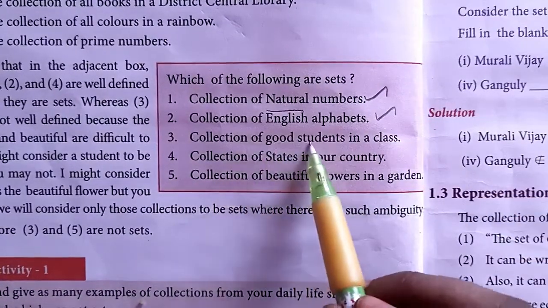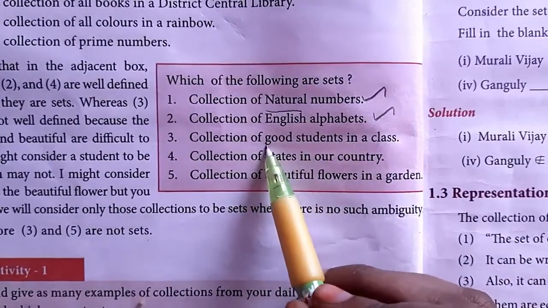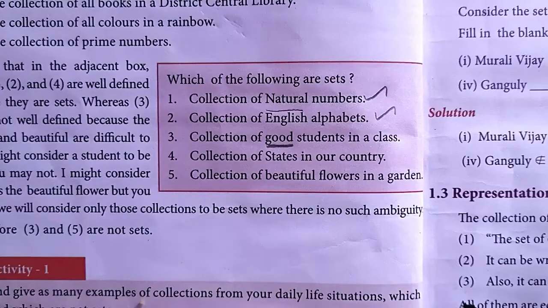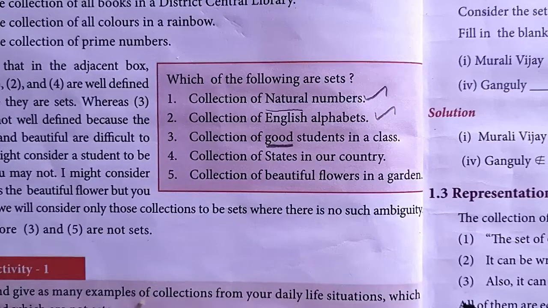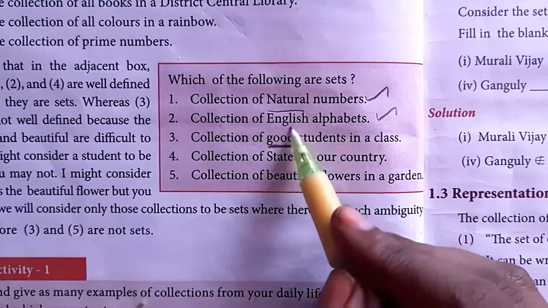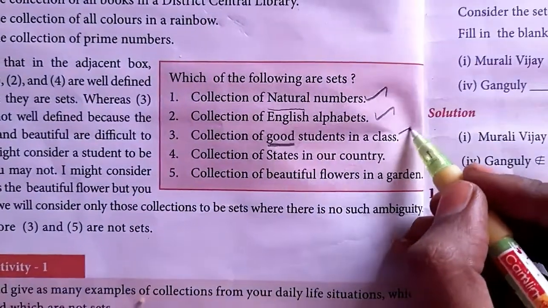Look at the collection of good students in a class. How can you measure this abstract thing, good? Can you say a student doing homework is a good student? Sometimes the student may not complete the homework. How can he tell that is a good student? Some teachers may say those who write well are good students. But in fact, not all those who write well are good students. Some of them are low in study. So we cannot measure this good. So definitely it is not a set.